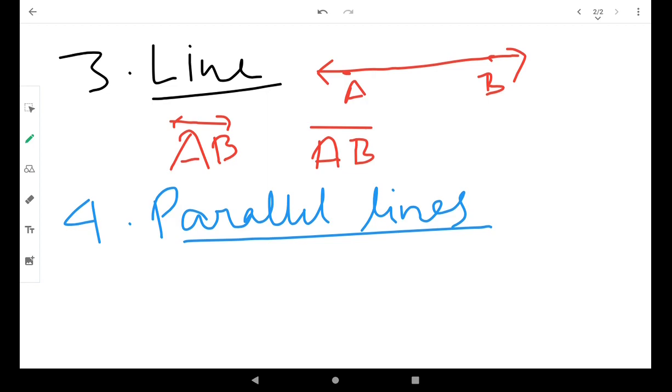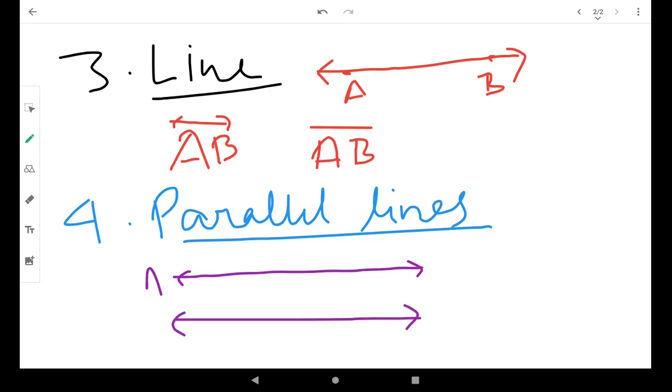The next concept is parallel lines. Parallel lines are two or more straight lines in a plane that are said to be parallel if they never intersect each other, even when extended infinitely in both directions. For example, here AB and PQ both are called parallel lines. Why?